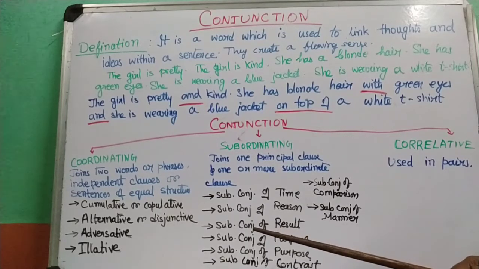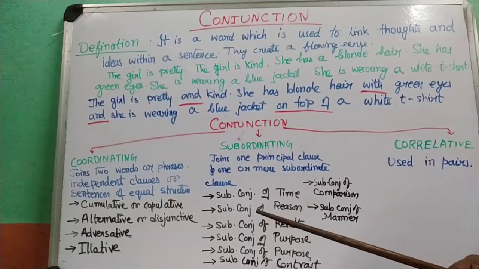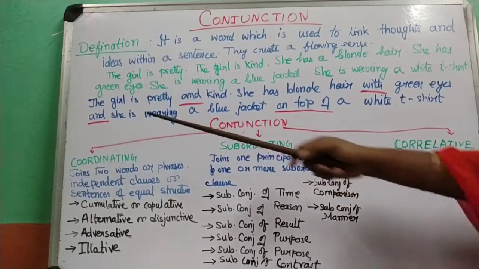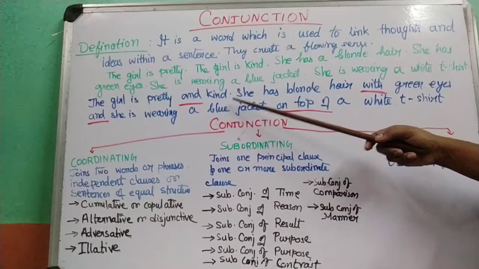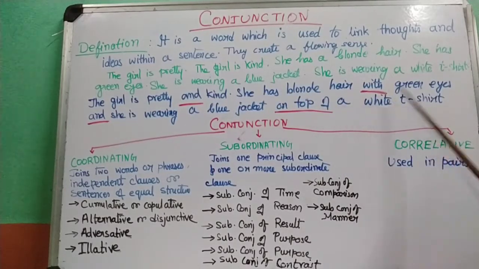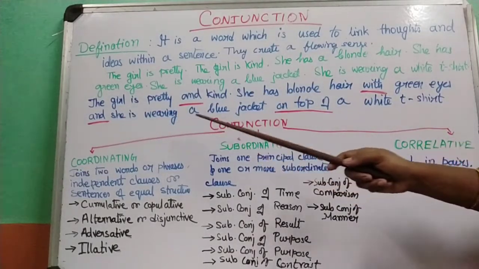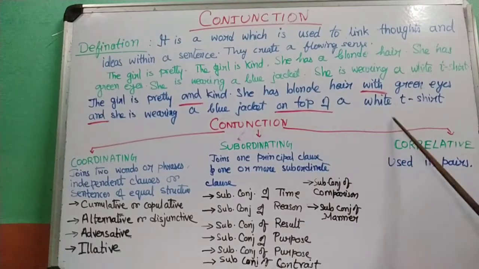The sentences seem to be well knit and they create a flowing sense, continuity in the sentence. The girl is pretty and kind. She has blonde hair with green eyes and she is wearing a blue jacket on top of a white t-shirt.